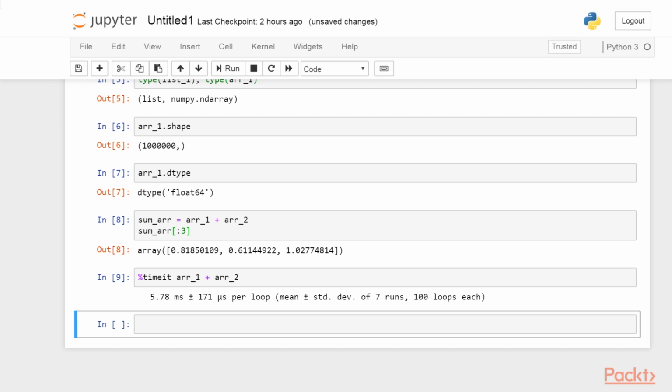In the meantime, just remember that vectorized operations with NumPy are much faster than Python loops. Every time you're tempted to write a Python loop, see if you can use NumPy instead.